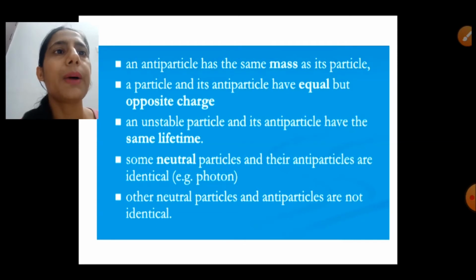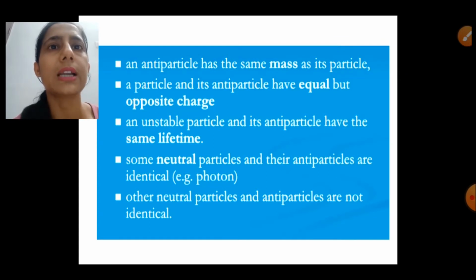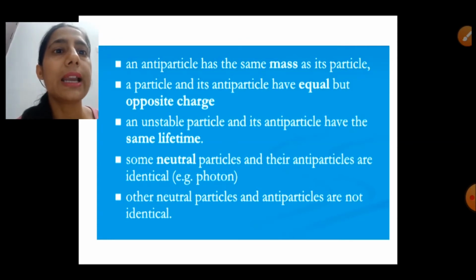And an unstable particle and its antiparticle have the same lifetime. If we have one particle that is unstable, means that can decay, then its antiparticle can also decay and the lifetime of both is the same. There are some neutral particles whose antiparticles are identical, like photon. Antiparticle of photon is photon itself. But there are some other neutral particles which are not identical to their antiparticles, like neutron. Neutron has its antiparticle and that is antineutron.